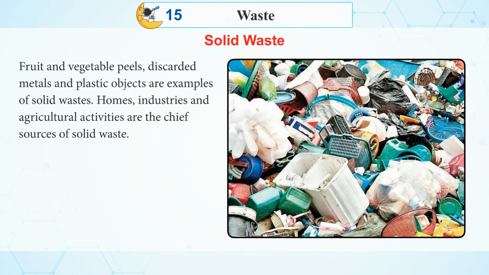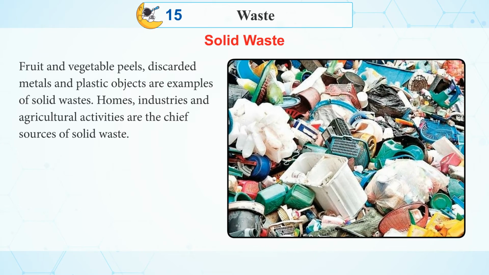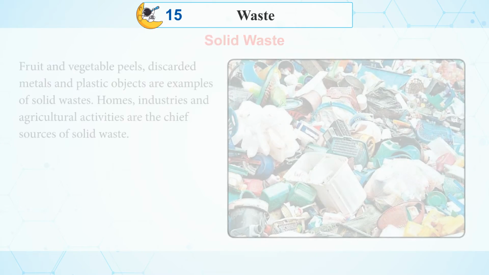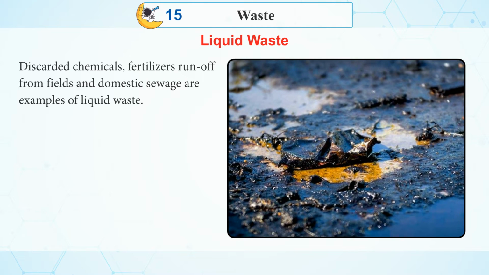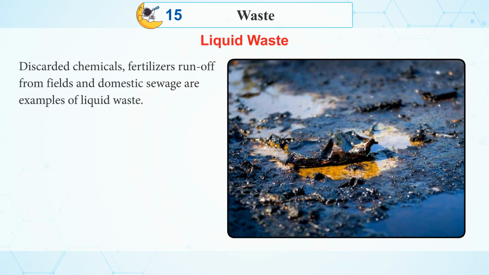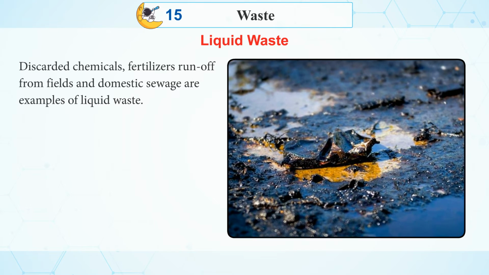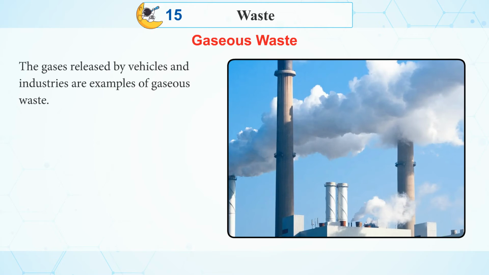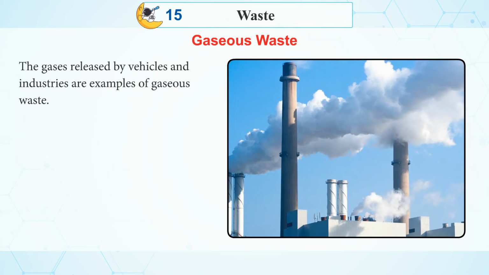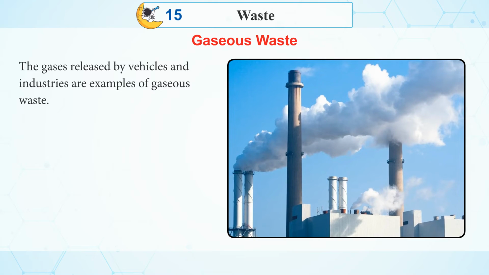Homes, industries, and agricultural activities are the chief source of solid waste. Liquid waste. Discarded chemicals, fertilizers, runoff from fields, and domestic sewage are examples of liquid waste. Gaseous waste. The gases released by vehicles and industries are examples of gaseous waste.